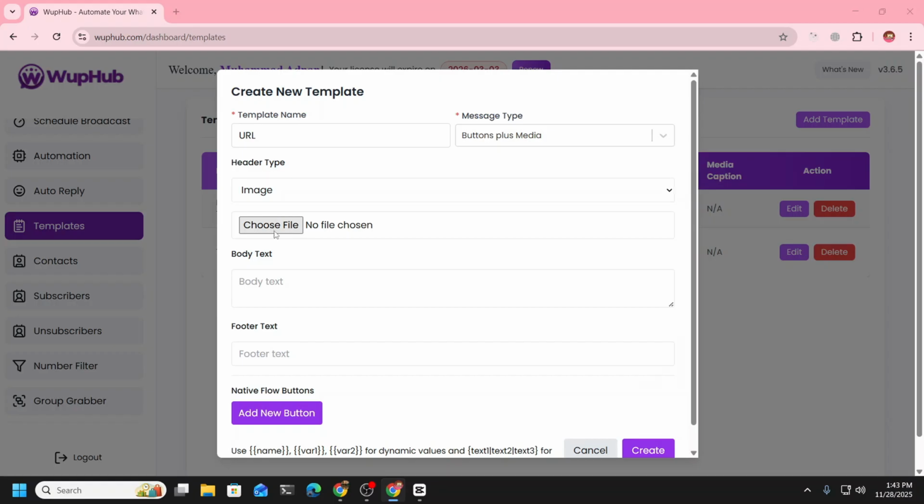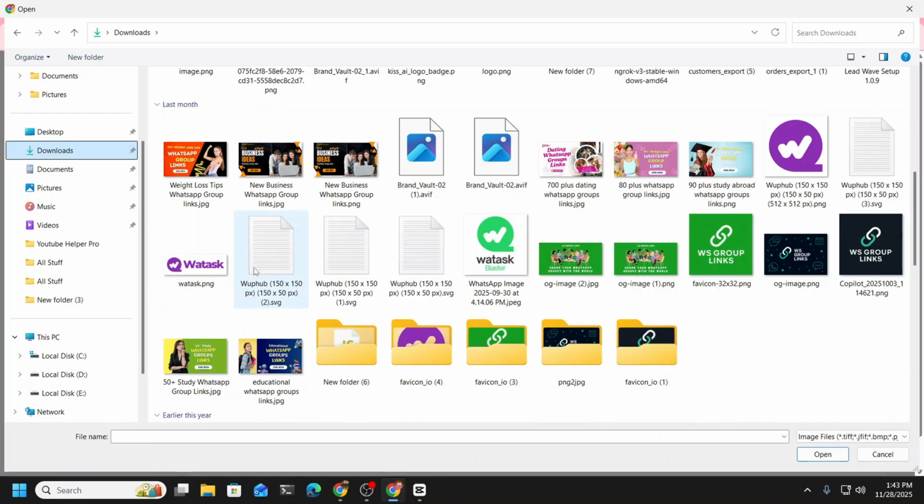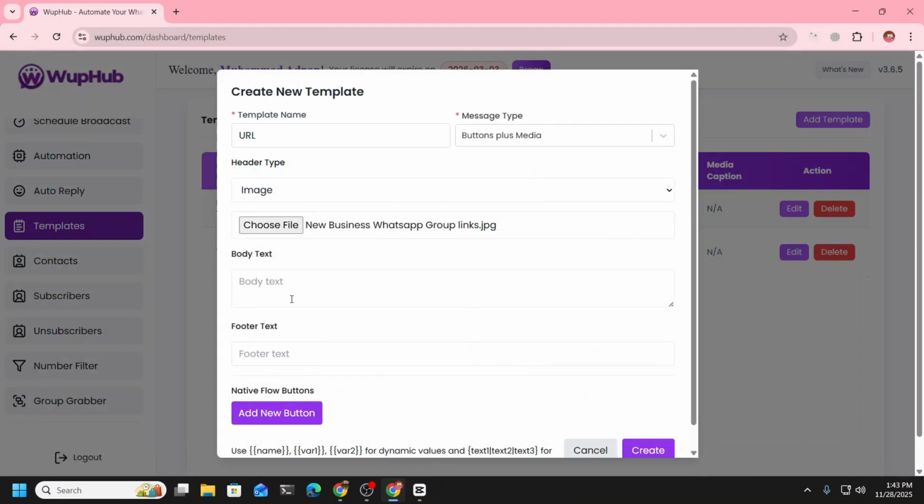You can add an image here as well if you want to. For example, we want to add this.